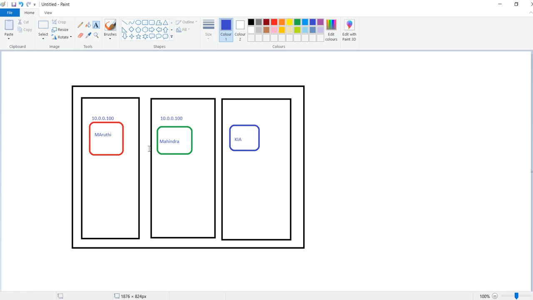Another one is that they can communicate easily, but I don't want to establish communication between these two guys, because these are two different vendors.